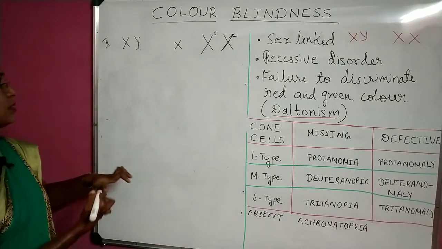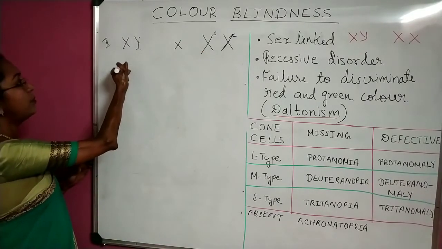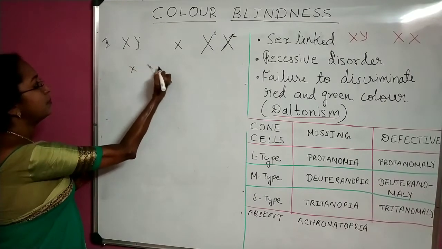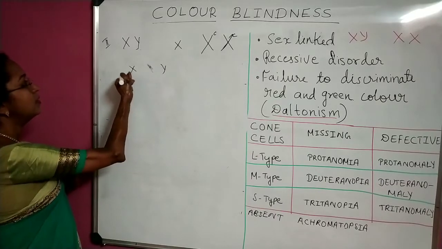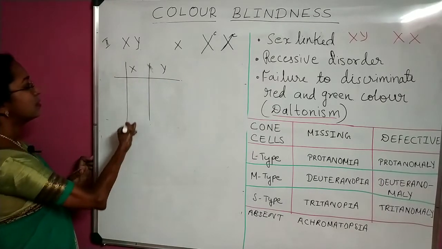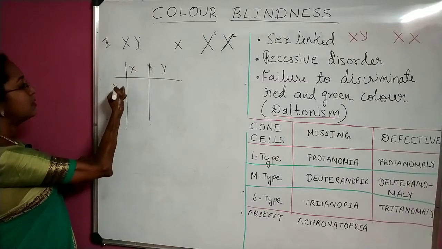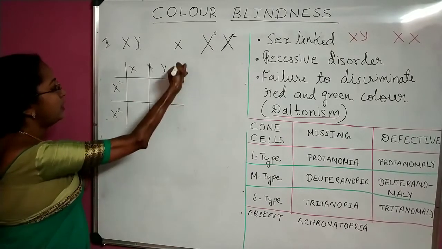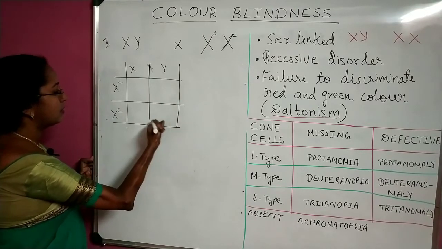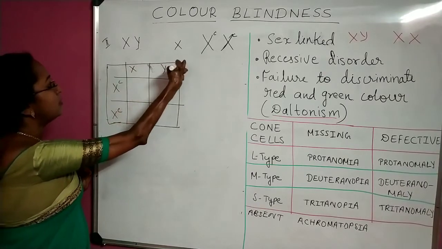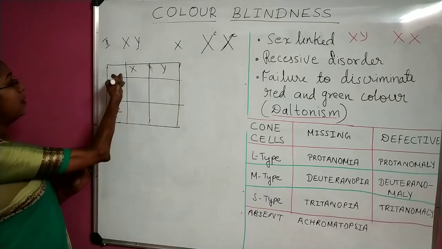Okay, opposite. So in this case also I am drawing the Punnett square. XY father, then XC, the female gametes, here.